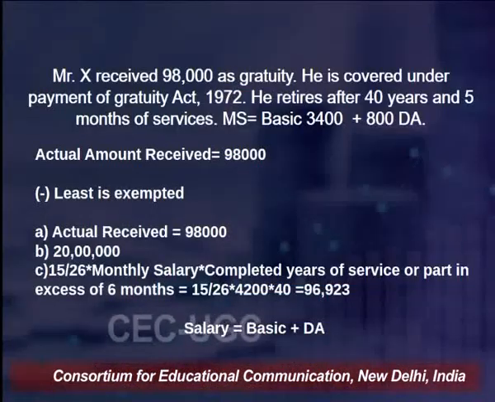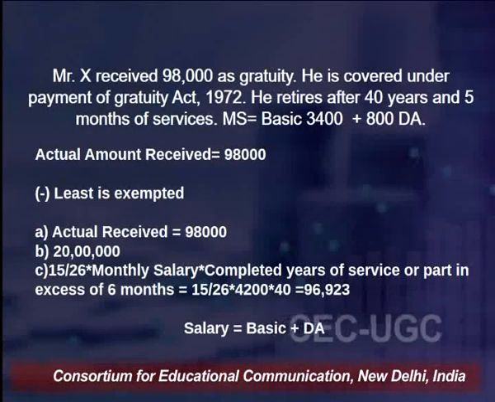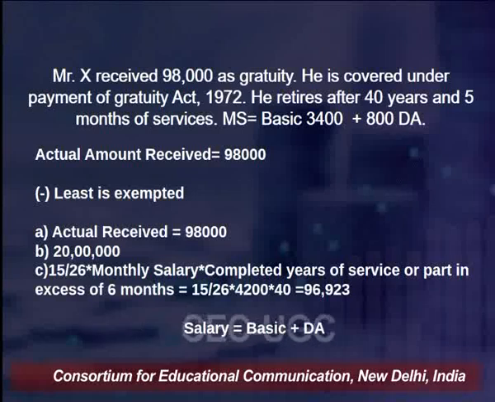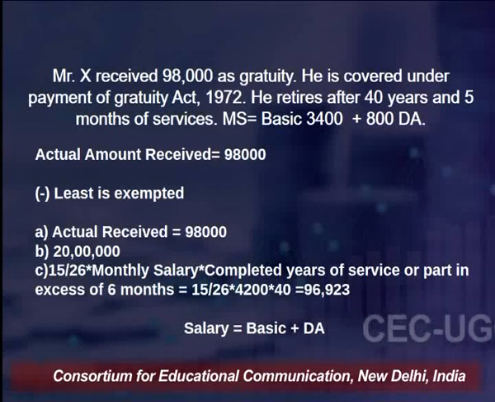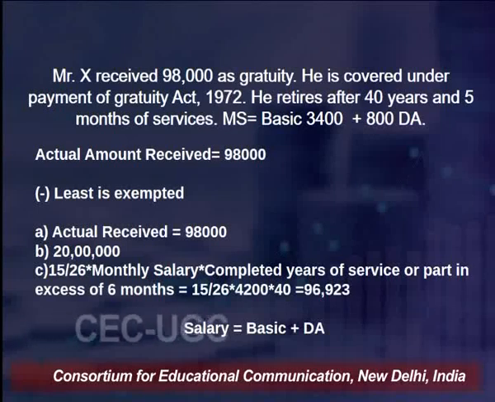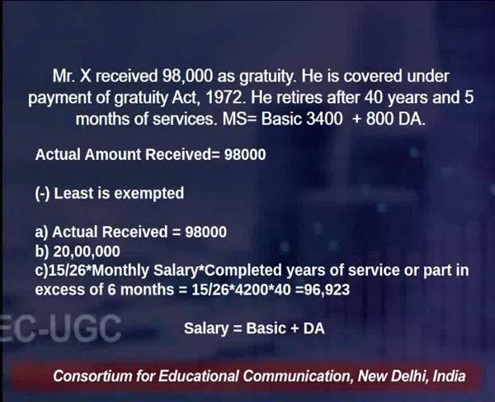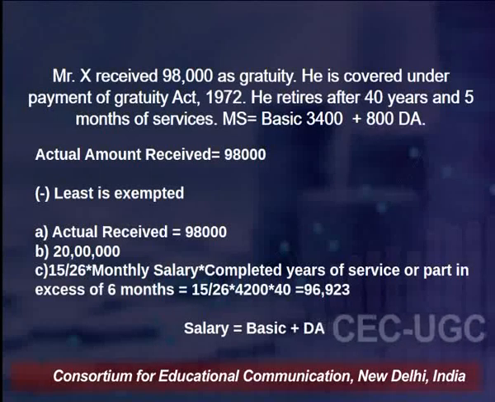Let us suppose Mr. X receives 98,000 rupees as gratuity and he is covered under the Payment of Gratuity Act 1972, and he retires after 40 years and 5 months of service. In this case, his monthly salary, being the basic plus the DA component, is: basic is 3400 and DA is 800 rupees. That gives a monthly salary of rupees 4200.